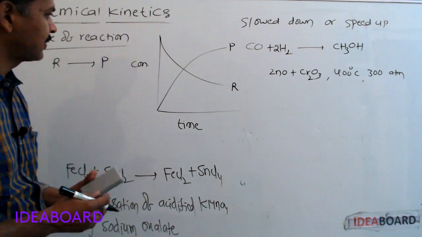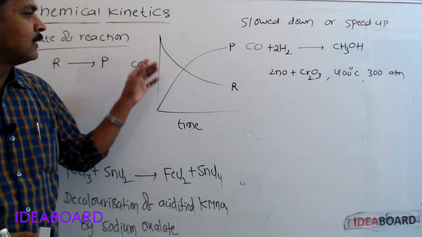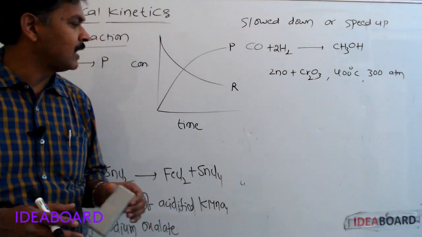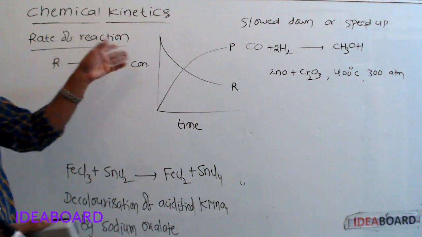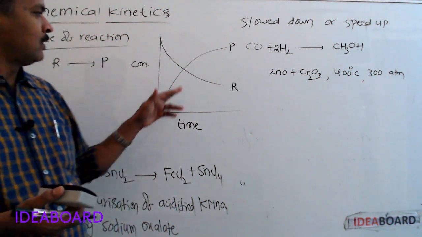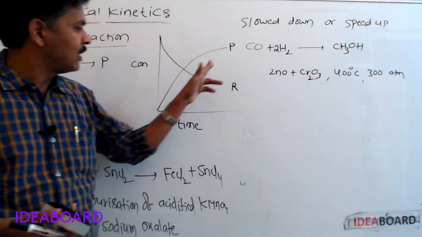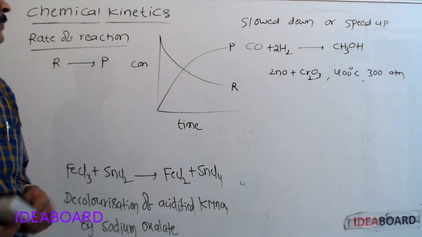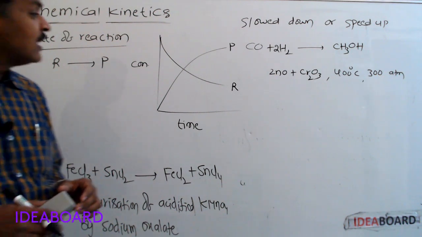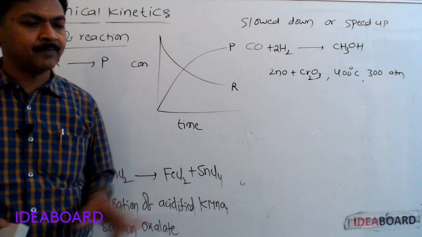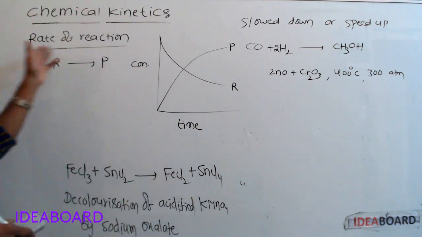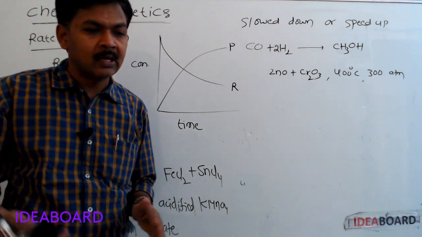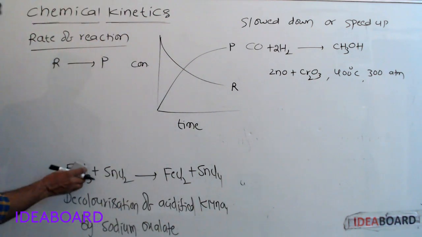Rate of reaction means the increase in the concentration of the products in unit time or the decrease in the concentration of reactants in unit time. Simply, the change in the concentration of reactants or products in unit time is called rate of reaction.